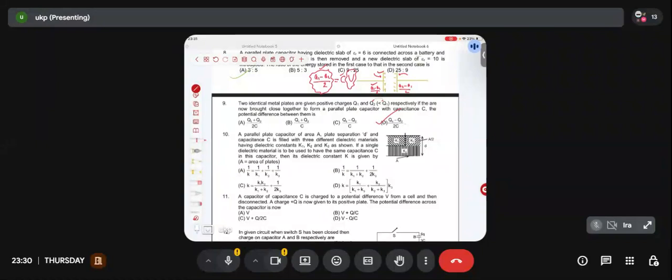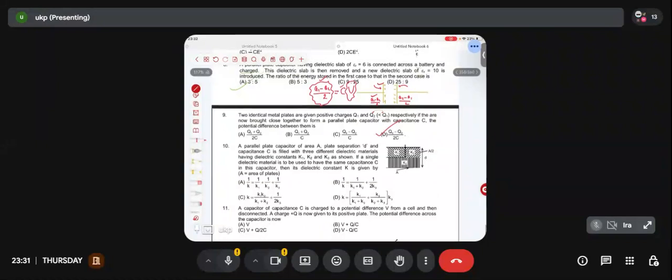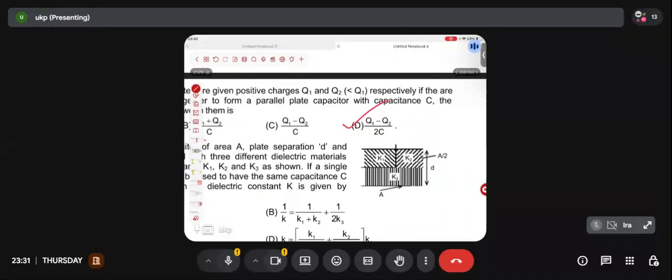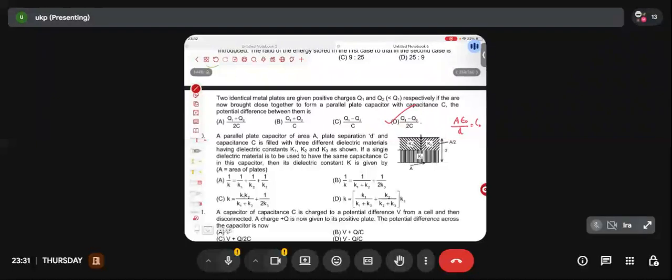Again, I don't know how much time. I do have an idea, but some of you are not that good with calculations, so I won't be skipping any step. I'll be doing all the steps anyway. But anyway, let's solve. Wherever epsilon naught A by d appears, I'll be replacing this by C naught. Wherever this thing appears, I will be assuming epsilon naught A by d as C naught. Okay?